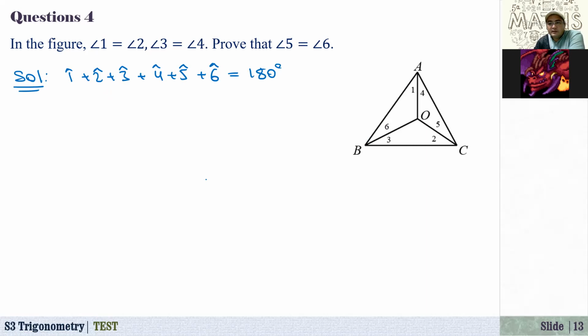Now from here, angle 1 equals angle 2, and angle 3 equals angle 4.